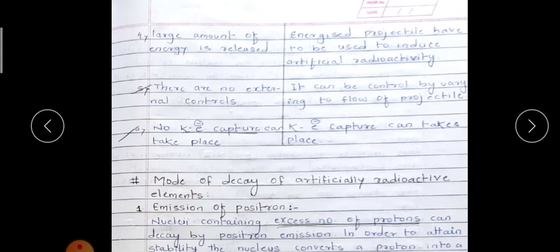In the natural process, a large amount of energy is released, whereas in artificial radioactivity energized projectiles have to be used to induce it. In natural radioactivity there are no external controls; the artificial process can be controlled by varying the flow of projectiles. In natural radioactivity, K electron capture can take place; in artificial, no K electron capture takes place; K electron capture will take place.